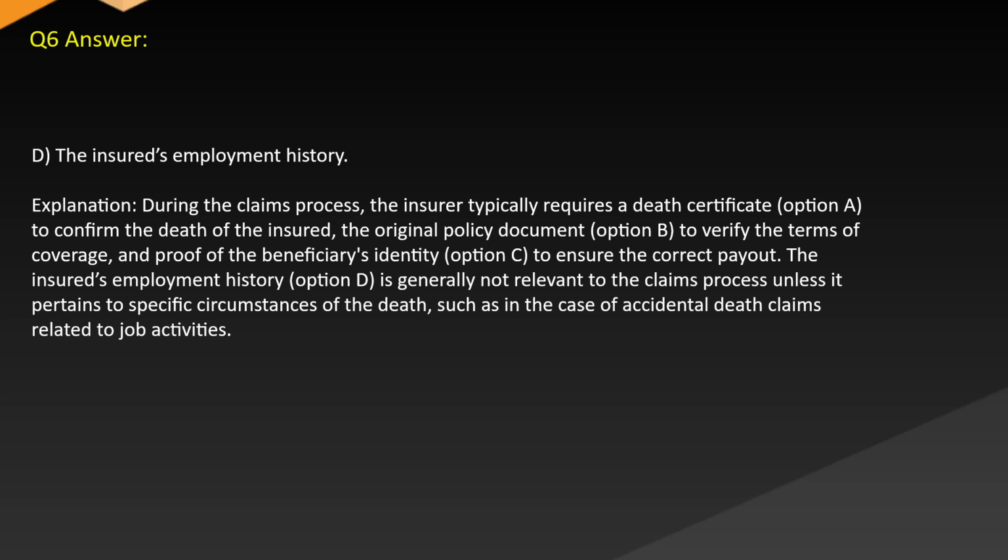Answer D. The insured's employment history. Explanation. During the claims process, the insurer typically requires a death certificate, option A, to confirm the death of the insured, the original policy document, option B, to verify the terms of coverage, and proof of the beneficiary's identity, option C, to ensure the correct payout. The insured's employment history, option D, is generally not relevant to the claims process unless it pertains to specific circumstances of the death, such as in the case of accidental death claims related to job activities.